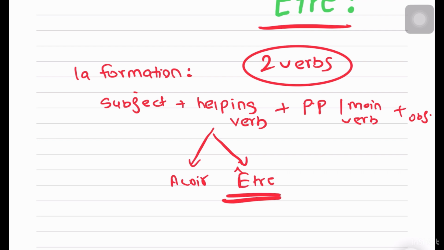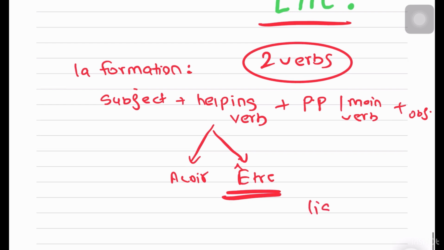For être, I told you that there are a lot of verbs, right? We cannot count verbs. So for être, we have a specific list of verbs. There's a short list, not many verbs, like 15 to 16 verbs that are done exclusively with être. That means this list of verbs is only and only done with être. And all the remaining verbs are done with avoir.